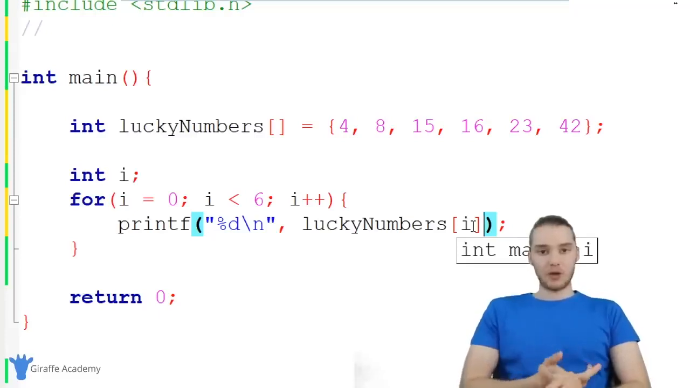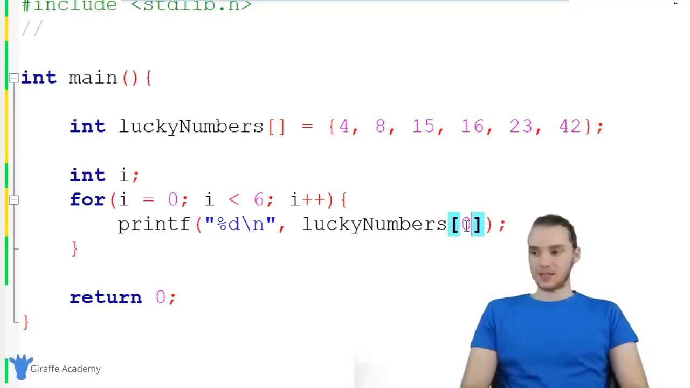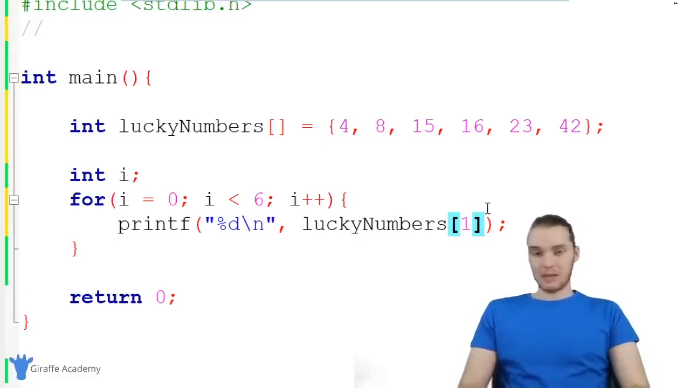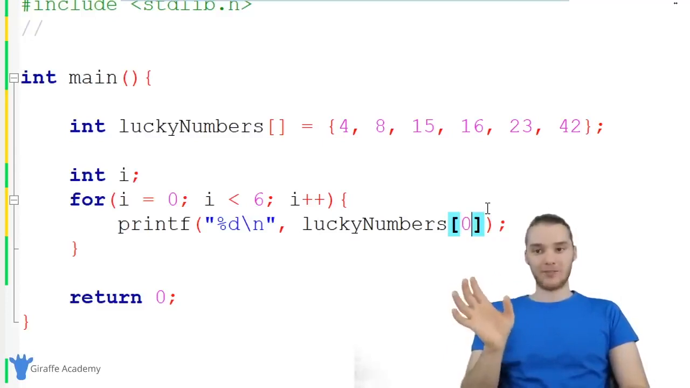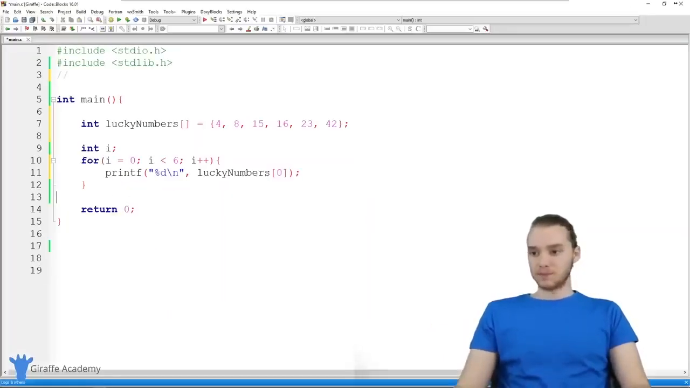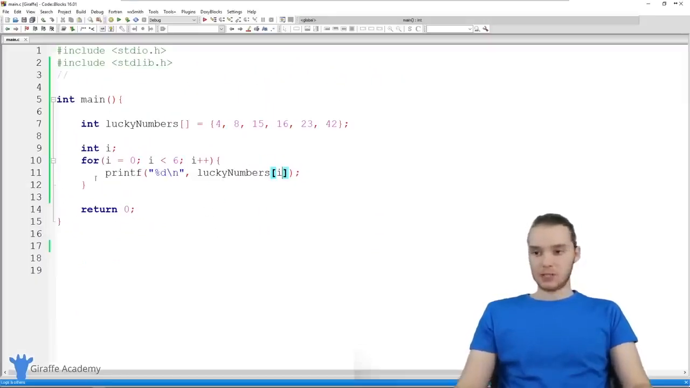Basically, the first time we go through this loop, we're going to be printing out luckyNumbers[0] because i is going to be equal to 0. The second time through the loop, we're going to be printing out luckyNumbers[1] because i is going to be equal to 1, etc. And we're going to keep doing that until we get all the way up to 5, which is going to be the last element, this 42. So let's go ahead and do that. I need to put this back to i, and let's run this program.